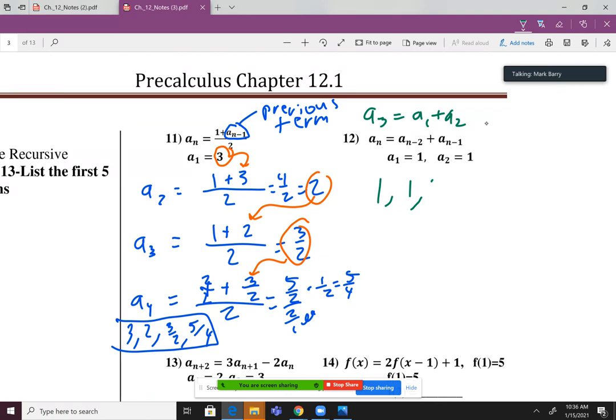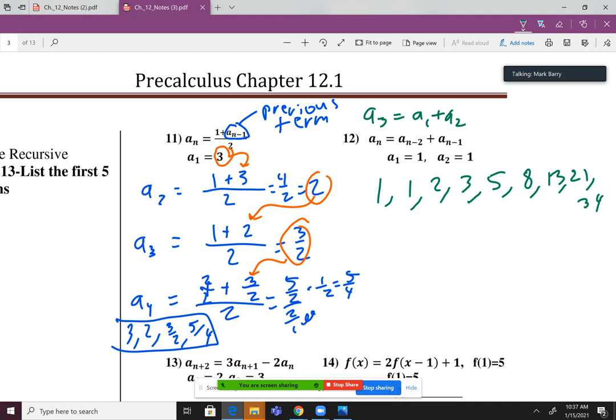So 1 plus 1 then gives me 2. My 4th term is 1 plus 2, the previous 2 terms, which gives me 3. I'm going to keep going with this. I know I've been doing 4, but I want to keep going. So 2 plus 3 gives me 5. 3 plus 5 gives me 8. 5 plus 8 gives me 13. 21, 34, 55, etc. This is actually a famous sequence.